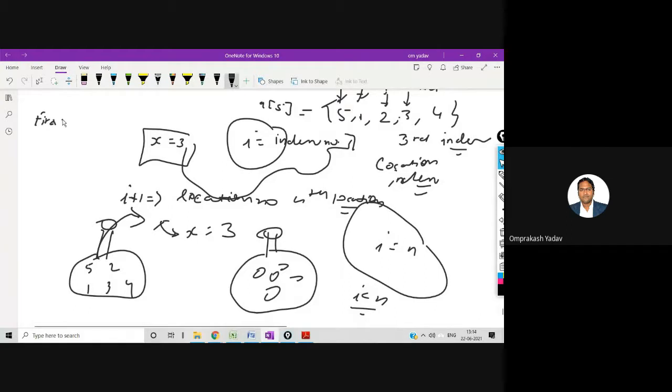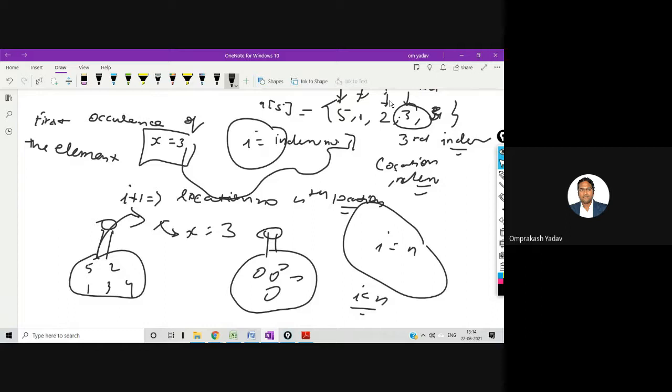Okay, first occurrence of the element. This means, let's say there is a possibility that these three may also be there in the array in the further places. But I'm just concentrating on whether that element is present inside the array or not. If it is present, immediately I'll break my loop and I will just tell the first occurrence of that particular element. So wherever it occurs, that location number only I will display on the screen.